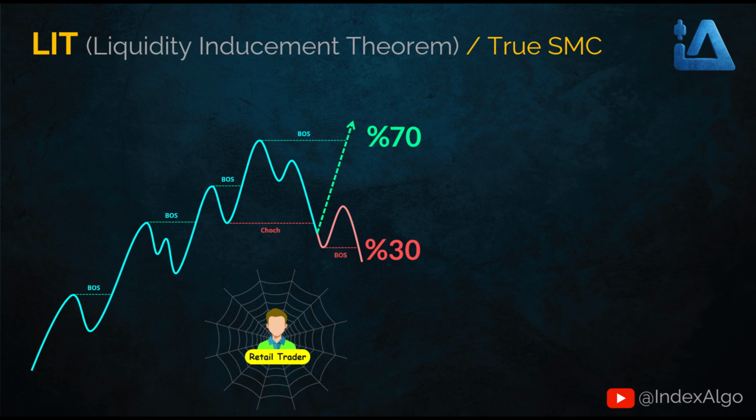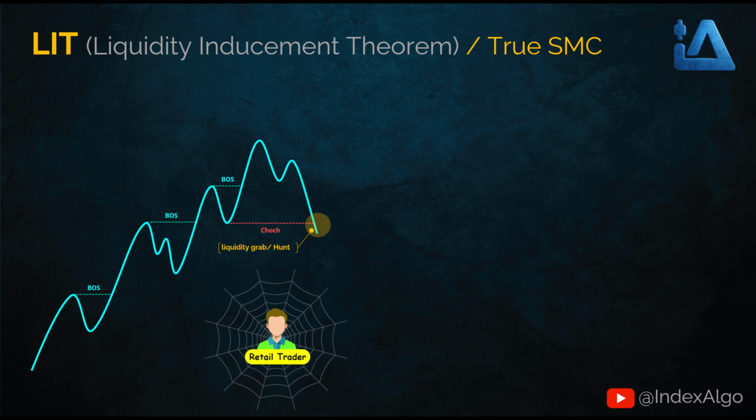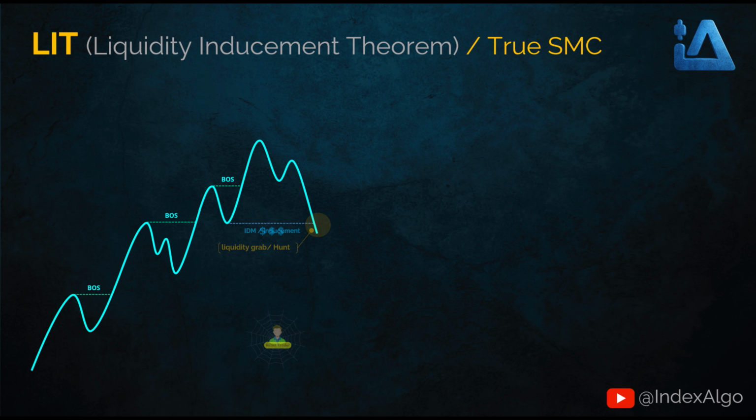This is where LIT looks at it differently. In LIT, when that low gets broken, it's seen as a liquidity grab, meaning the market just takes the liquidity below that low and nothing more. So this move isn't a real change of character at all. In this view, that zone was basically liquidity that got taken, and from here on, we call it inducement, or IDM for short.